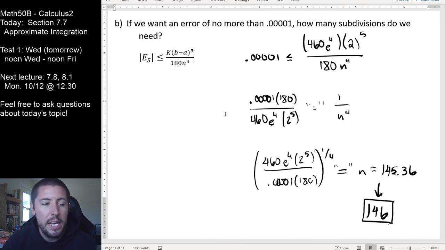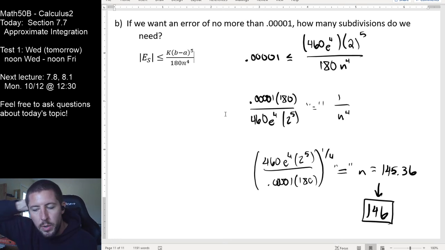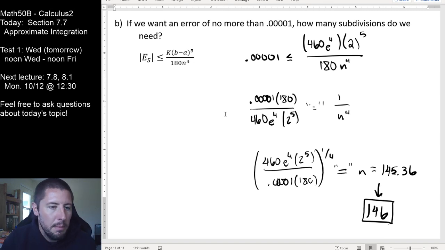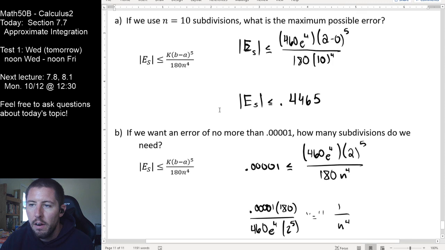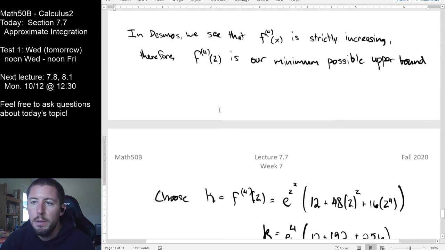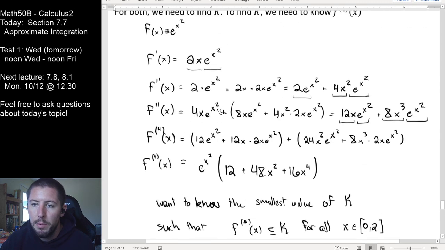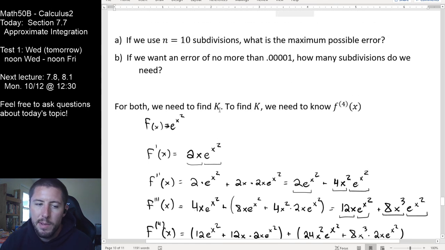So we can now analyze the error that's associated with these as well, determine what number of subdivisions we need to get a specified error, or if we have a chosen number of subdivisions, knowing the maximum possible amount of error we could possibly see from our estimate. So a little bit of work for these, but I think these error estimate problems are, to me, a little bit more interesting than actually coming up with the approximations themselves. The approximations themselves are just multiplication and addition all over the place, so not quite as cool there.